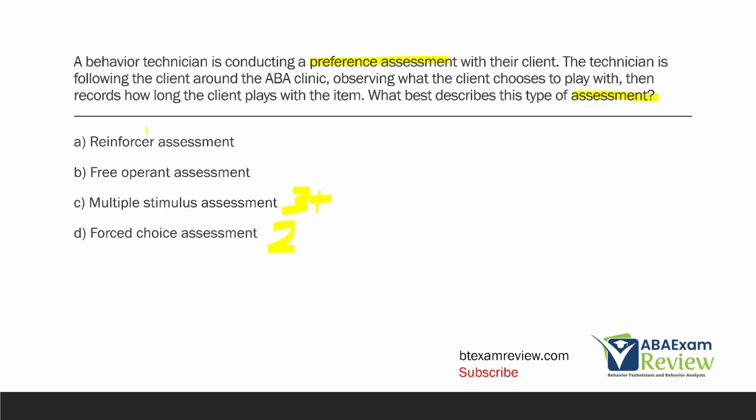Here, we've got a technician who's just following the client around, observing the client, letting them choose what they're going to play with, not systematically introducing things, not forcing anything on the client. And so when we get to this child-led type of assessment or intervention, that is going to be considered a free operant assessment. So the technician is conducting this free operant assessment with their client to determine preference.